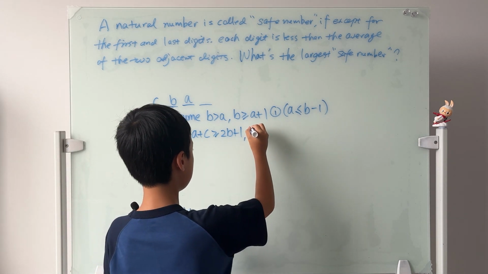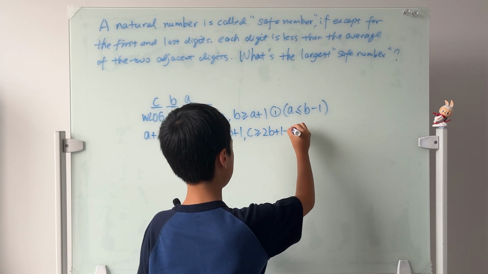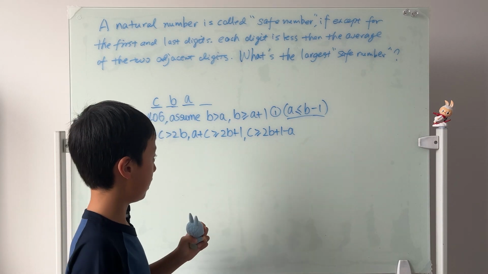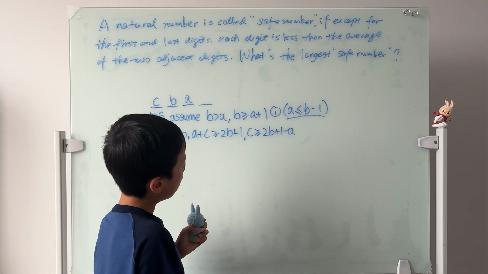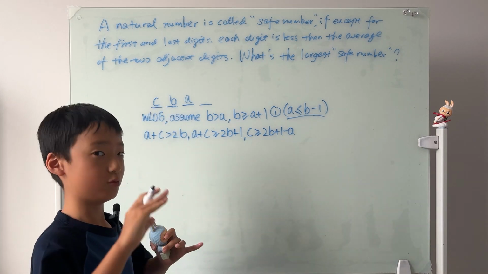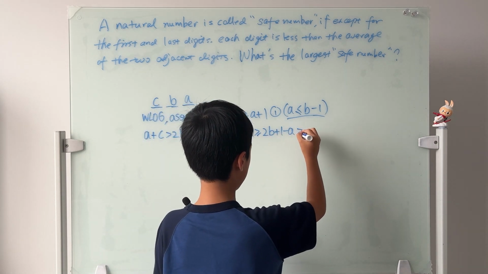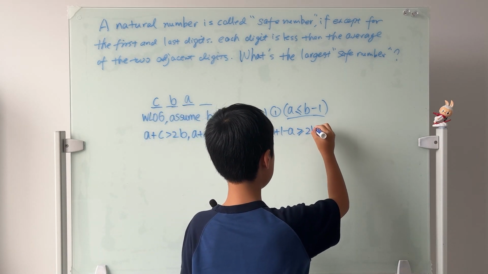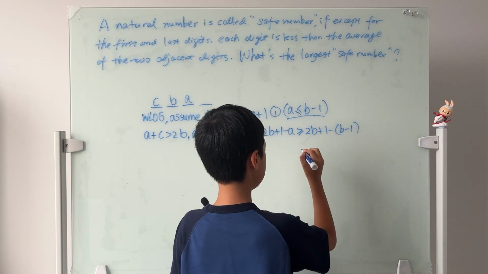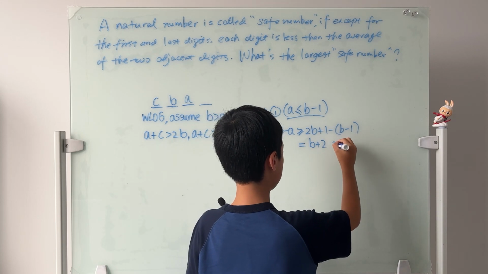C is greater than or equal to 2B plus 1 minus A. And look at what's in the brackets. A is less than or equal to B minus 1. So if we plug in B minus 1 for A, then this whole thing is still greater than or equal to 2B plus 1 minus (B minus 1). And this is equal to B plus 2, equation 2.